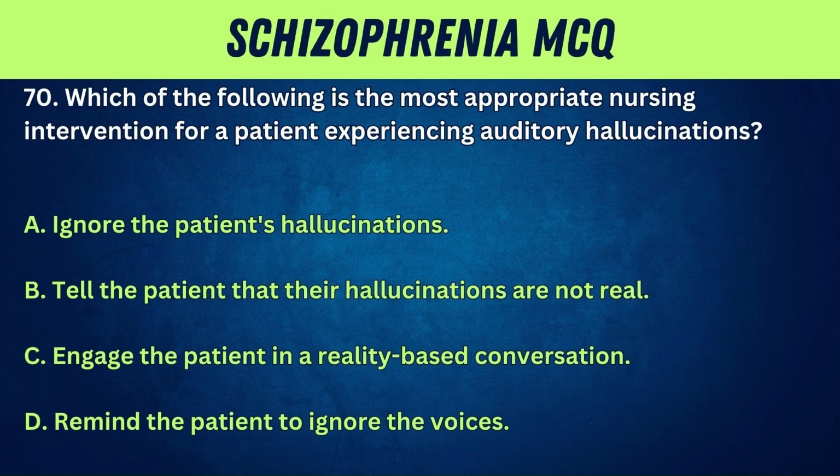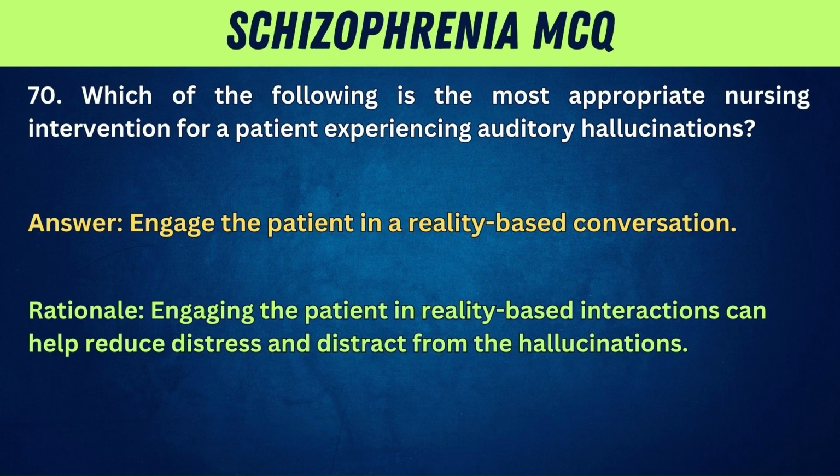70. Which of the following is the most appropriate nursing intervention for a patient experiencing auditory hallucinations? A. Ignore the patient's hallucinations. B. Tell the patient that their hallucinations are not real. C. Engage the patient in a reality-based conversation. D. Remind the patient to ignore the voices. Answer. Engage the patient in a reality-based conversation. Rationale. Engaging the patient in reality-based interactions can help reduce distress and distract from the hallucinations.